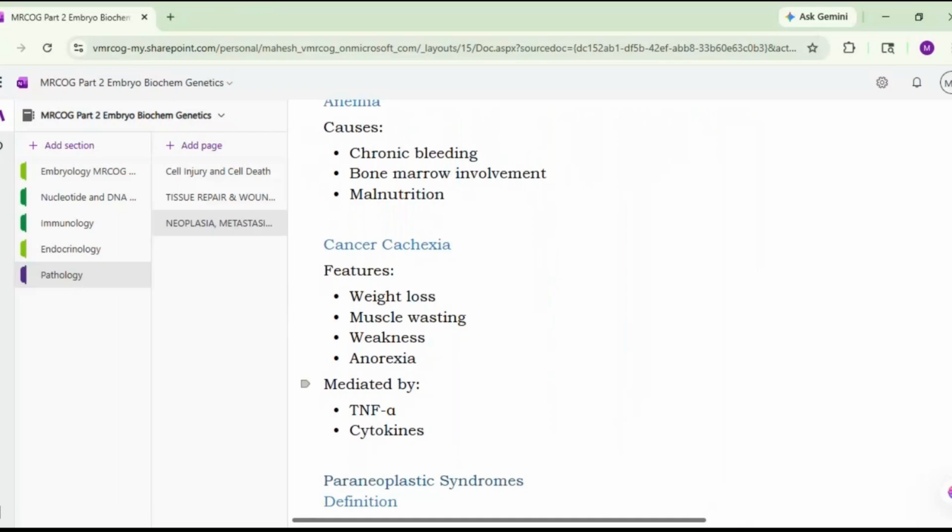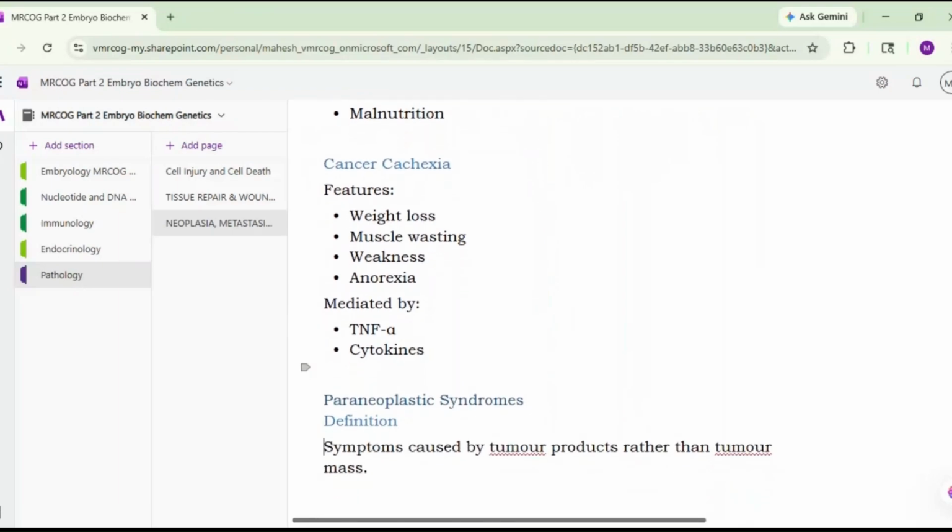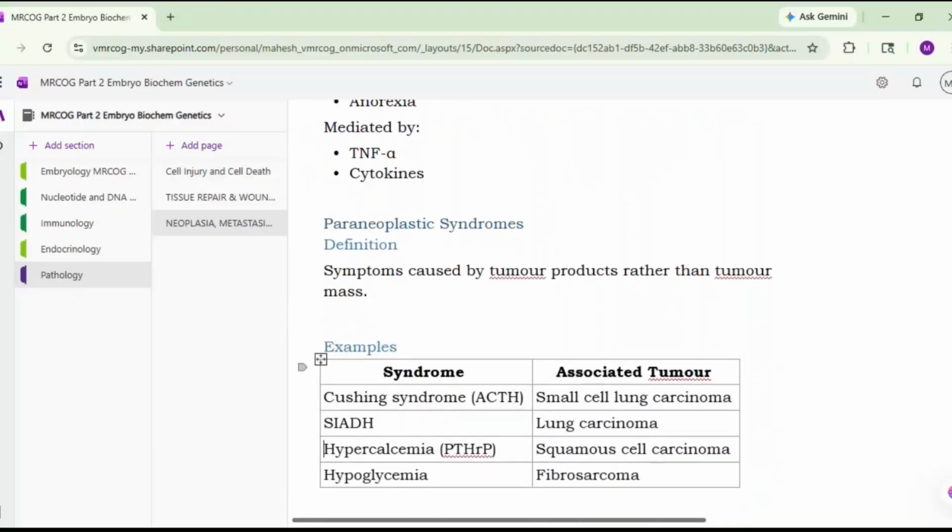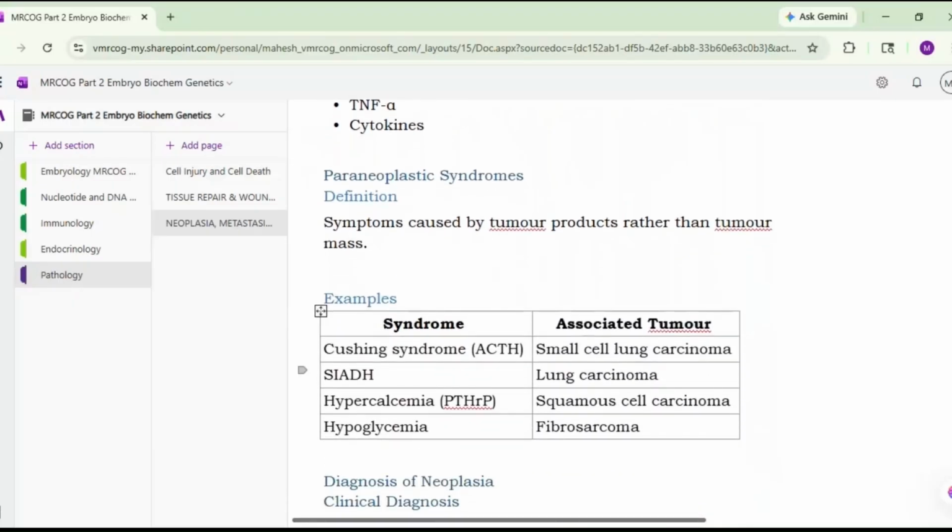That is also a very important thing which you should remember. Then there are paraneoplastic syndromes. These are also important from your SBA point of view. These are the symptoms caused by the tumor products rather than the tumor mass itself. So these are the products of the tumor. They will lead to the symptoms rather than the tumor itself. Okay. So these tumor markers also you should remember.